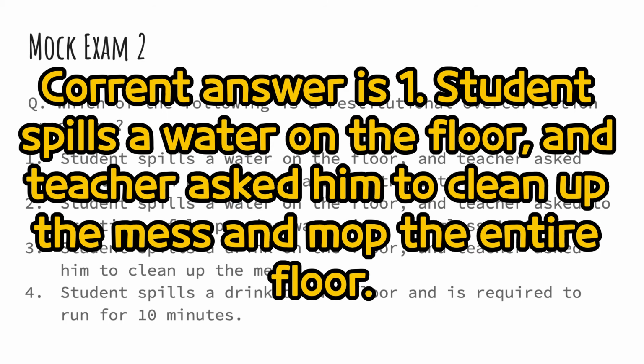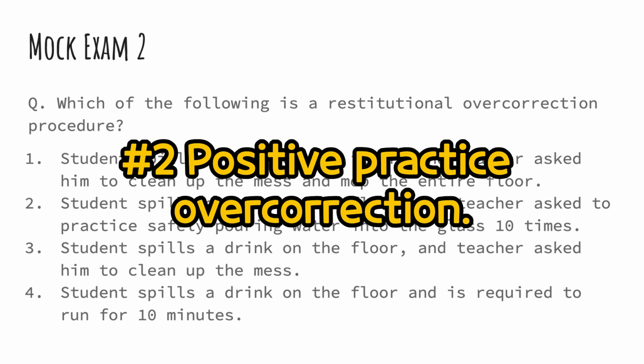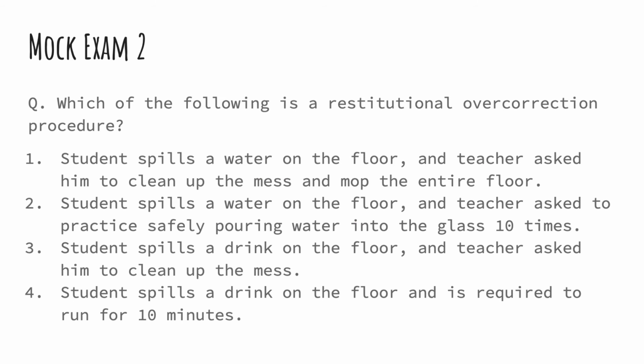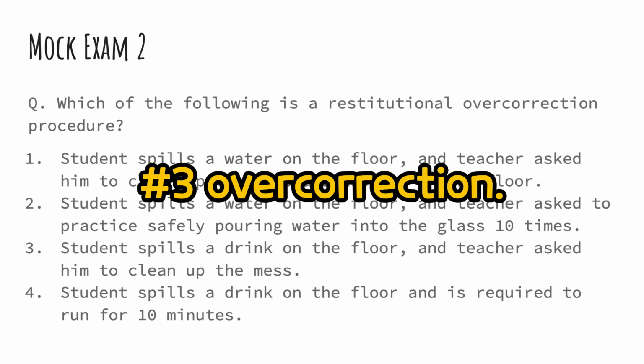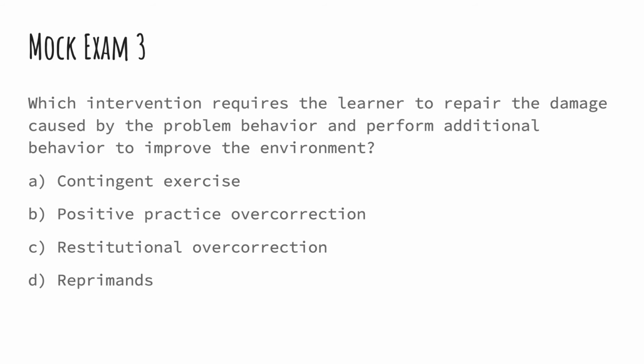The correct answer is 1. Student spills water on the floor, and teacher asked him to clean up the mess and mop the entire floor. 2. Student spills water on the floor, and teacher asked him to practice safely pouring water into the glass 10 times. This is positive practice overcorrection. 3. Student spills a drink on the floor, and teacher asked him to clean up the mess. This is not overcorrection. 4. Student spills a drink on the floor and is required to run for 10 minutes. This is contingent exercise.